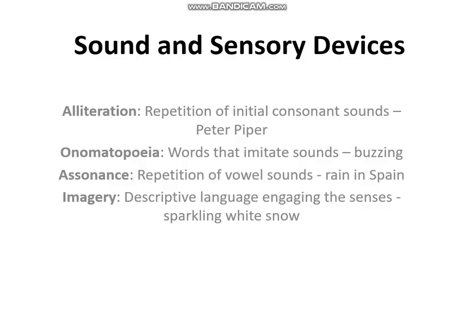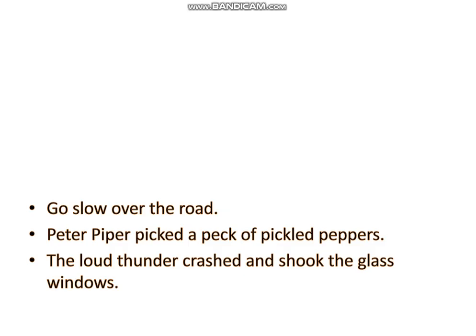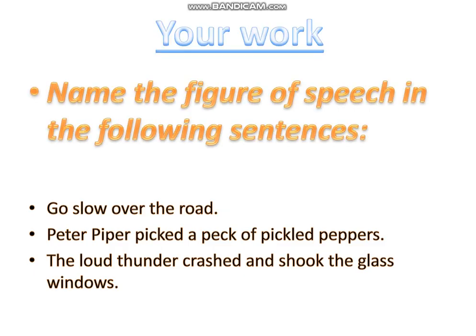Assonance is repetition of vowel sounds, like rain, Spain, where the A sound is repeated here. Imagery is descriptive language engaging the senses, like sparkling white snow. And later I will discuss all three categories of imagery. After this, your work. Now name the figure of speech used in the following sentences.